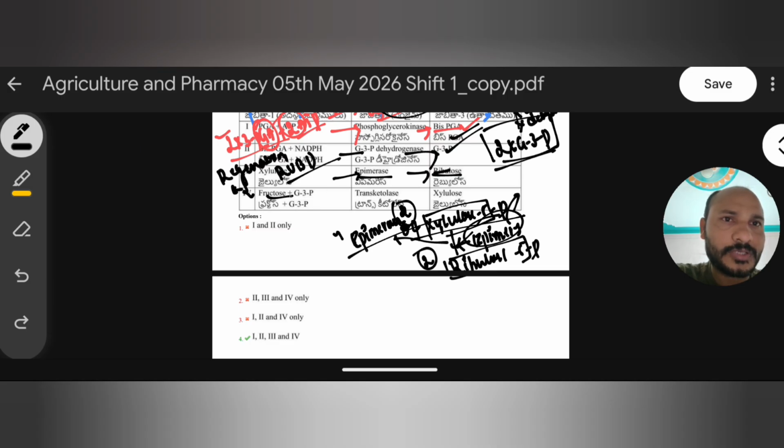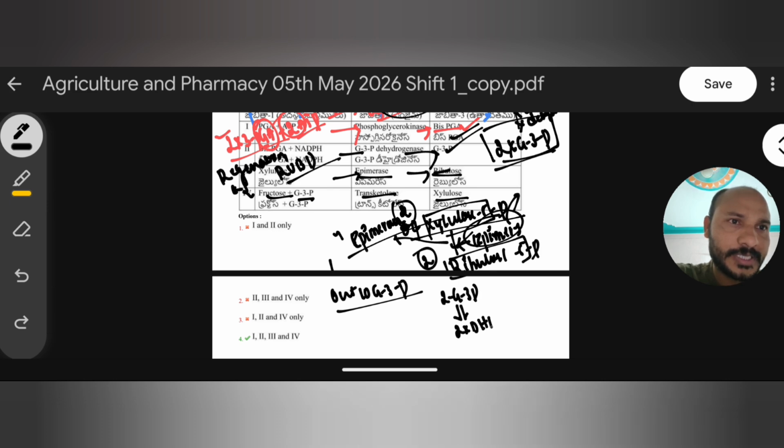Now coming to fructose combined with glyceraldehyde 3 phosphate, transketolase and xylulose. Out of 10 glyceraldehyde 3 phosphate, first 2 are isomerized into 2 molecules of DHAP, dihydroxyacetone phosphate. This 3 carbon DHAP and 2 molecules of glyceraldehyde 3 phosphate combine to form a 6 carbon compound, fructose 1,6 bisphosphate.